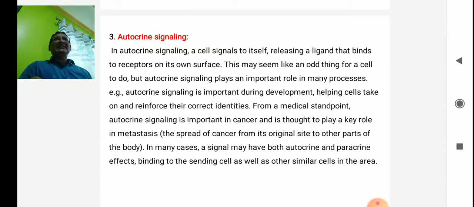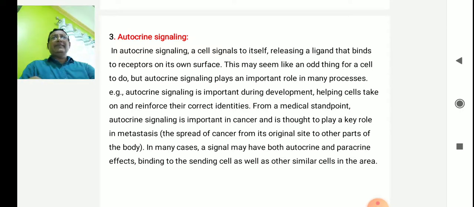From a medical standpoint, autocrine signaling is important in cancer and is thought to play an important role in metastasis, the spread of cancer from the original site to other parts of the body. In many cases, a signal may have both autocrine and paracrine effects, binding to the sending cell as well as other similar cells in the area.